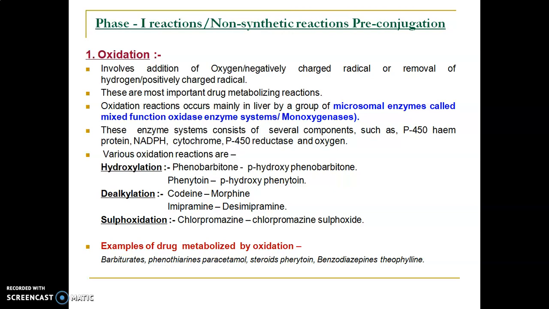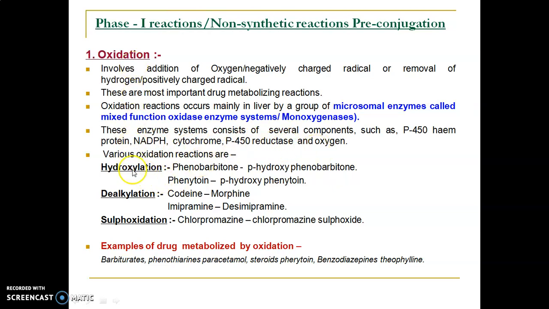The first one is oxidation. Oxidation involves addition of oxygen, that is addition of a negatively charged radical, or removal of hydrogen, that is removal of a positively charged radical. These are the most important drug metabolizing reactions. Oxidation reactions are catalyzed by a group of enzymes called microsomal enzymes. An example is the mixed function oxidase enzyme system, the MFO enzyme system, also called monooxygenases, which comprises several components such as P450 hemoprotein, NADPH, cytochrome P450 reductase, and oxygen.